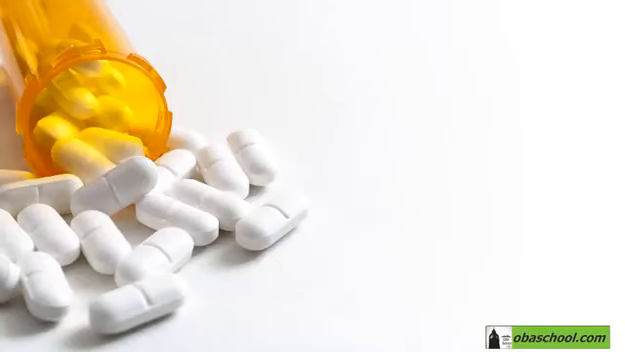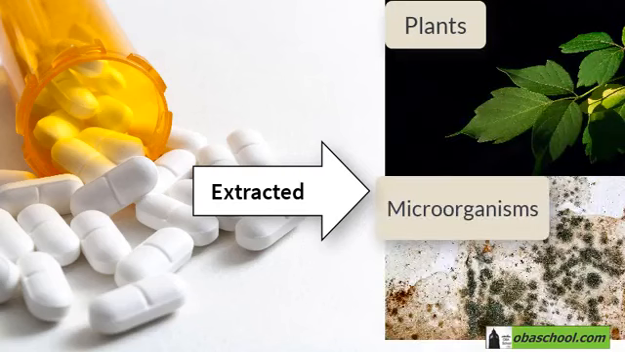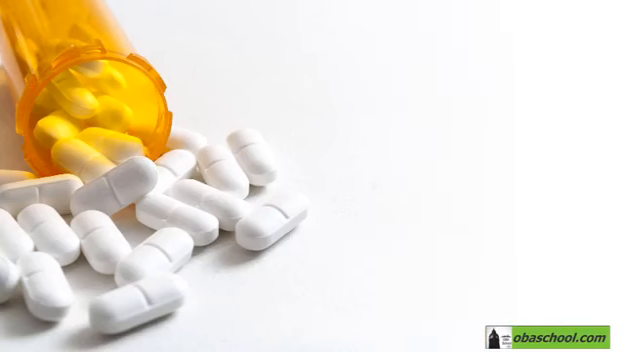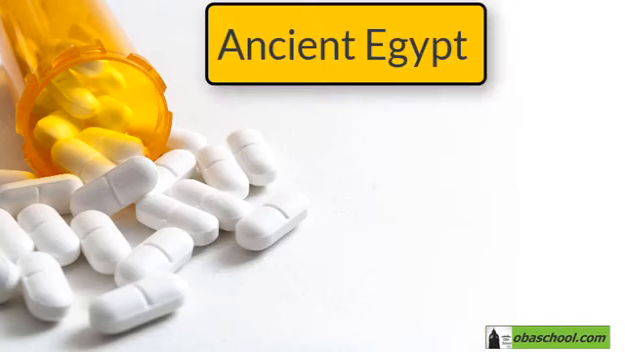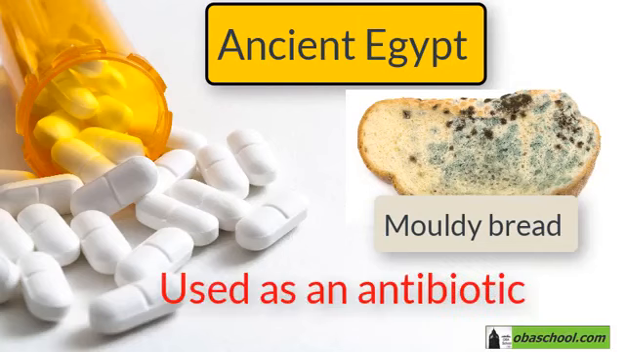Traditionally, drugs were extracted from either plants or microorganisms such as molds. In ancient Egypt, for example, moldy bread was used on septic wounds, perhaps as an early form of antibiotic treatment. Now, scientists often adapt chemicals from microorganisms and plants to make more effective drugs.